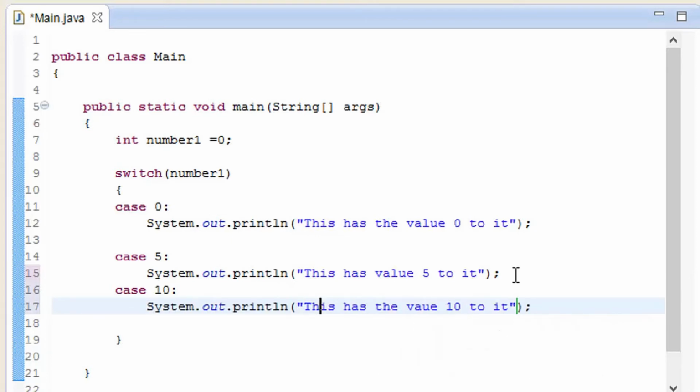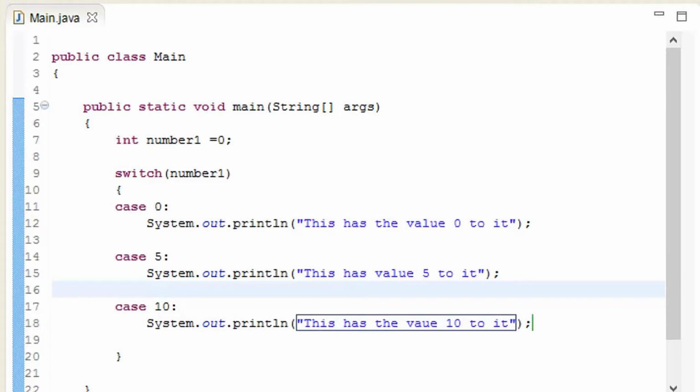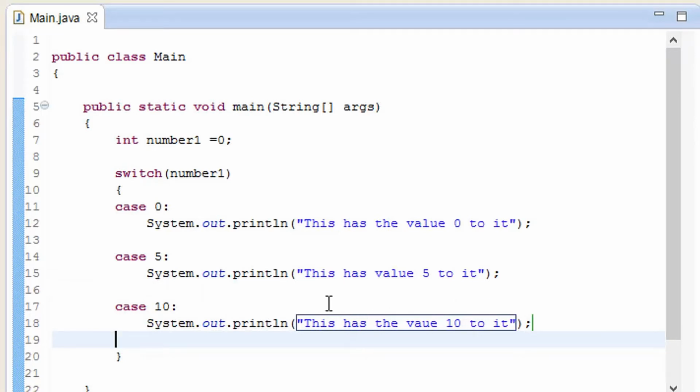As you know, it is going to go ahead and check all the cases. So play it. It is going to print out: this has value 0 to it, this has value 5 to it, this has value 10 to it. Why is this happening? It is checking that it has the value 0 to it, and then it is going to read case 5 and case 10. We have not added anything which determines what kind of a number, what kind of variable it is going to look for.